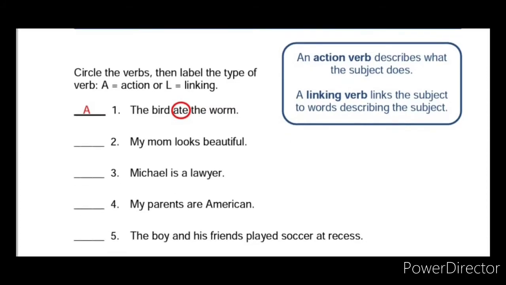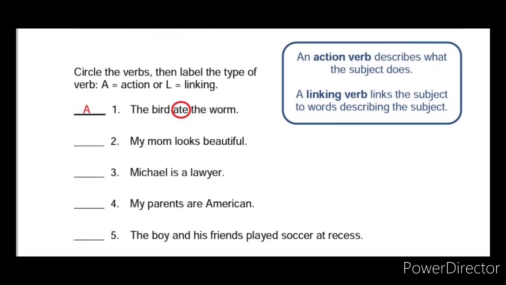Let's see what is the exercise given here. Circle the verbs and label the type of verbs. So you have to find out the type of verbs. If it is an action verb used in the sentence, you need to write A, as given in the sample, the first one. See the first one: The bird ate the worm. Here ate is the action word. So A is given. You have to mention A.